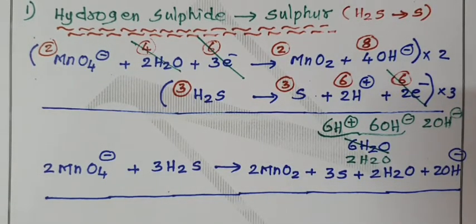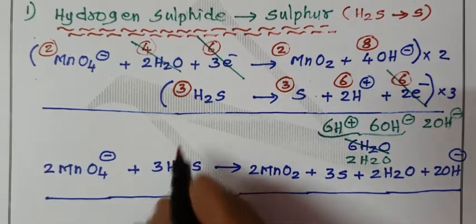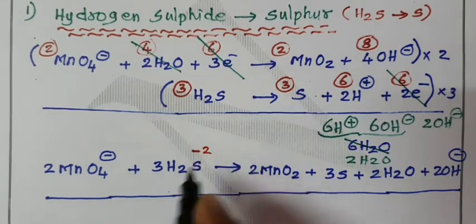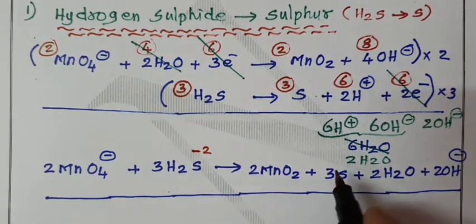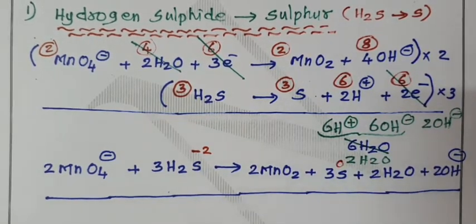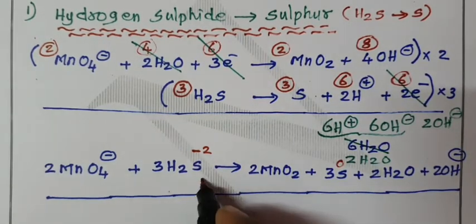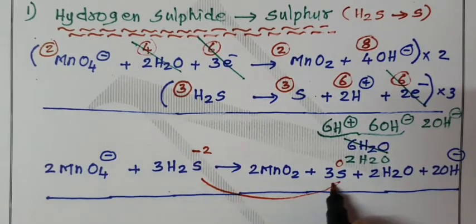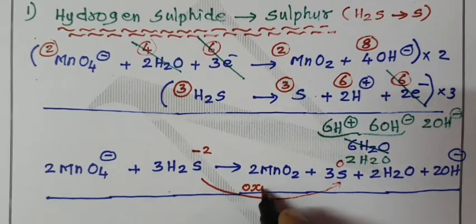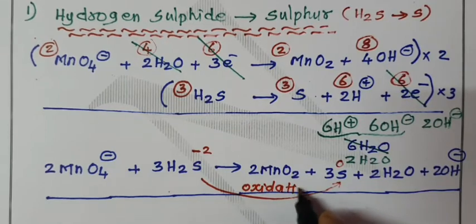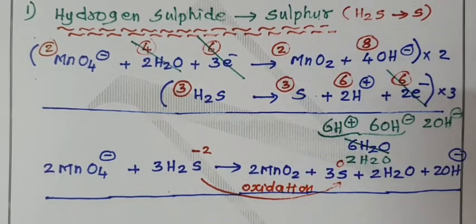Oxidation state of sulfur in hydrogen sulfide is -2. 1 hydrogen plus 1, 2 hydrogens plus 2, therefore oxidation state -2. Element in free state, sulfur on the right hand side, oxidation state 0. When you move from left to right, the oxidation number increases, therefore it is called oxidation. Hydrogen sulfide is oxidized into sulfur.